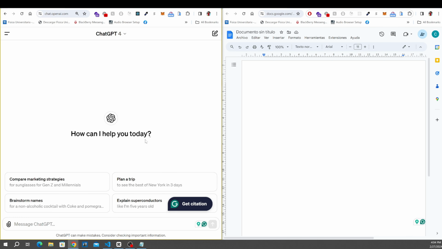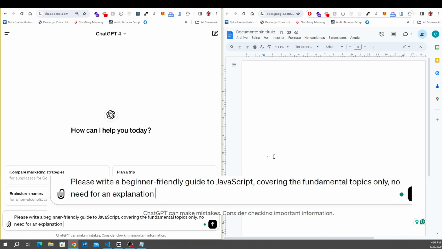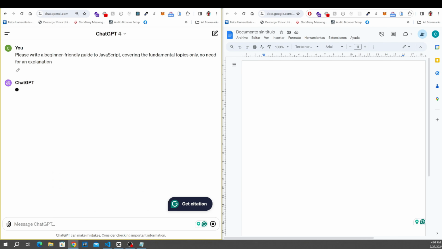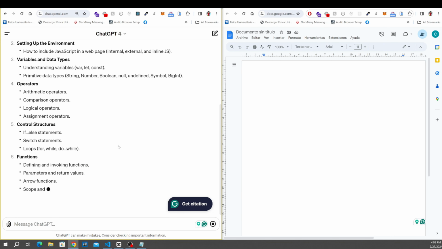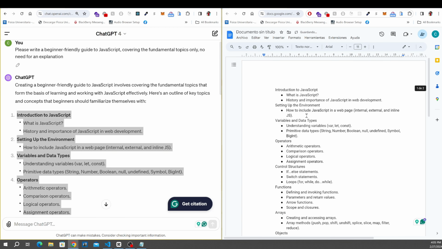I also open up a Word document so I can take notes of the information that ChatGPT is going to provide. So the first thing that I'm going to ask ChatGPT is to give me the fundamental topics to start learning the basics of JavaScript. In the prompt, I'm just going to write, please write a beginner-friendly guide to JavaScript, covering the fundamental topics only, no need for an explanation. Let's run it and wait for ChatGPT to give us all that information. Now I just want to copy and paste it into the Word document.